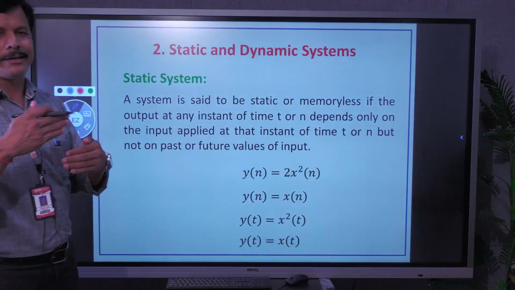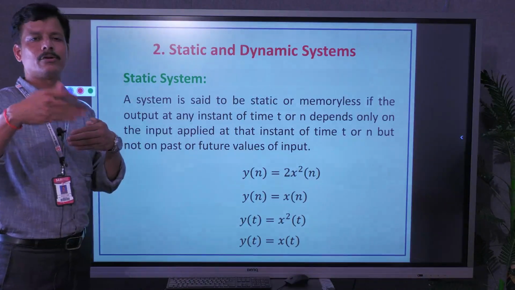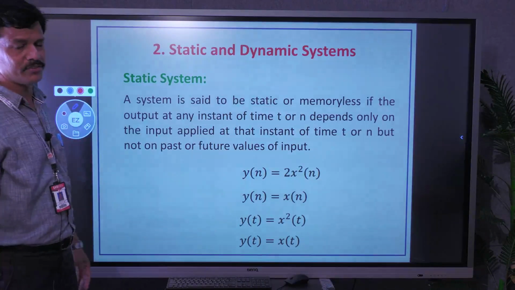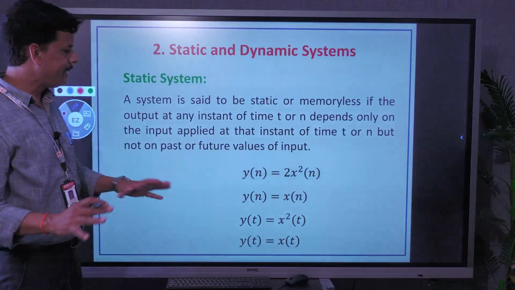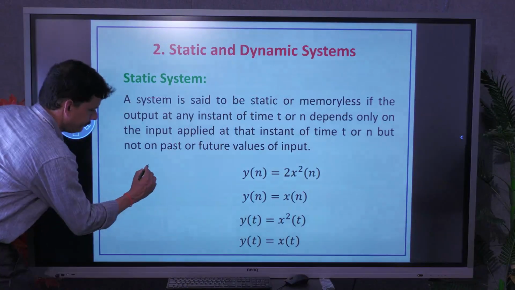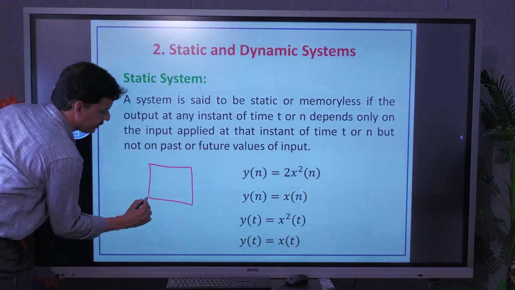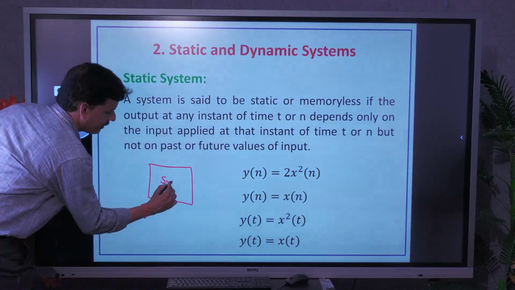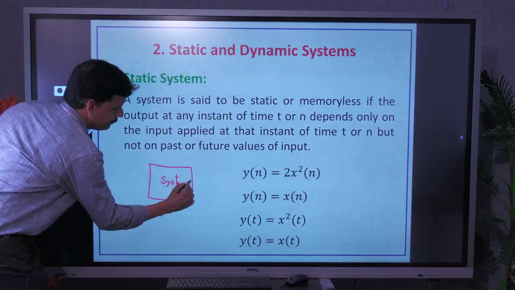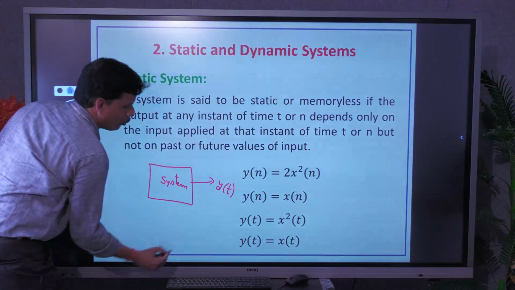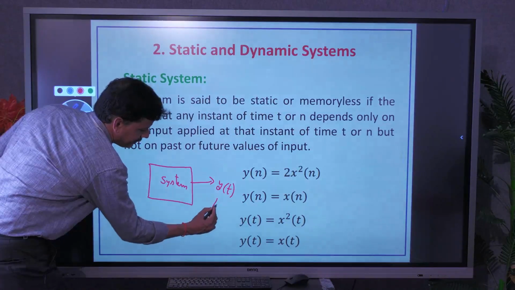Next, let us go one by one in depth. The second classification is static and dynamic systems. Here it completely depends on the system. The foundation for the next two or three classifications of systems is that we are going to analyze the output y of t at a time t.